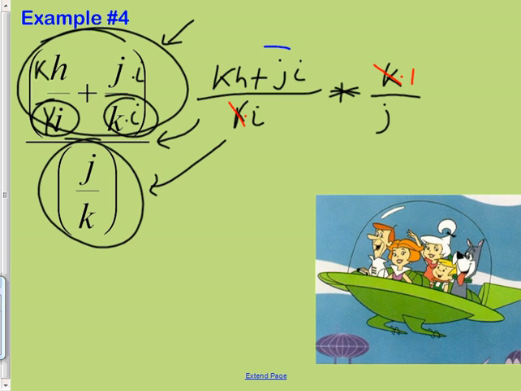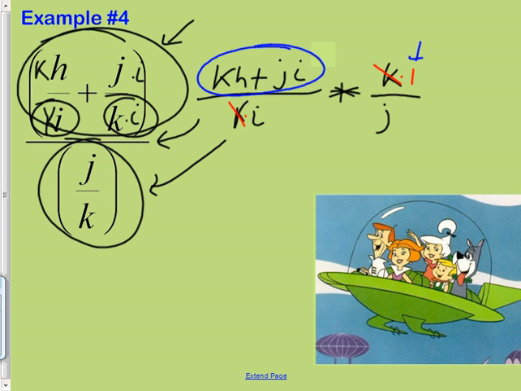If this whole thing is just being times by 1, which is right there, it can stay the same, right? And then what's the common denominator now? Well, it's not really a common denominator question because it's a multiply question. When you're multiplying, you just multiply across the bottom and multiply across the top. So the top's already done because we times it by 1, it stays the same. What's the bottom?